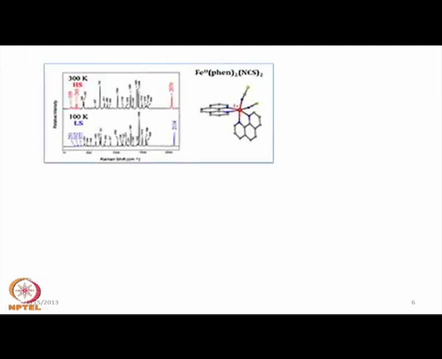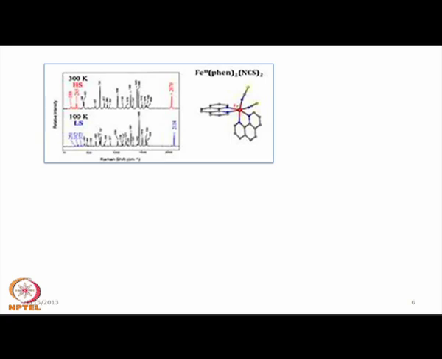So, what we see is the same thiocyanate compound, with the phenanthroline ligand and two thiocyanate groups present in the cis position, and we can obtain the corresponding stretching frequencies. The figure is not very clear, but we are looking at stretching frequencies for the iron-nitrogen bond from thiocyanate, and within the thiocyanate also, as with carbon monoxide.